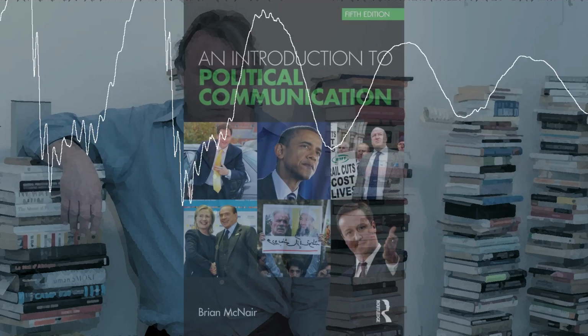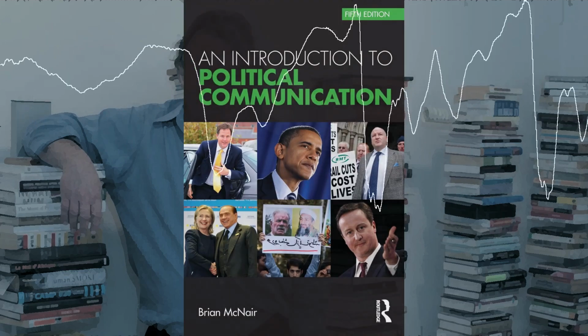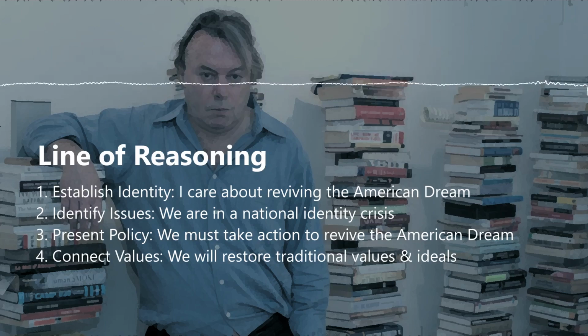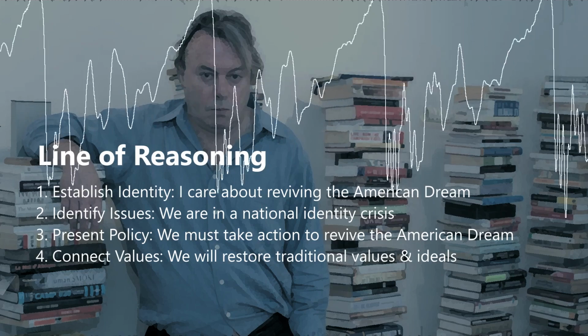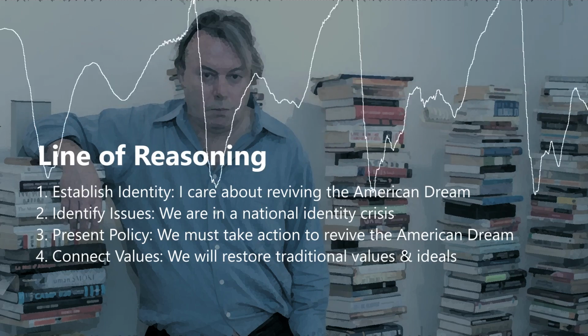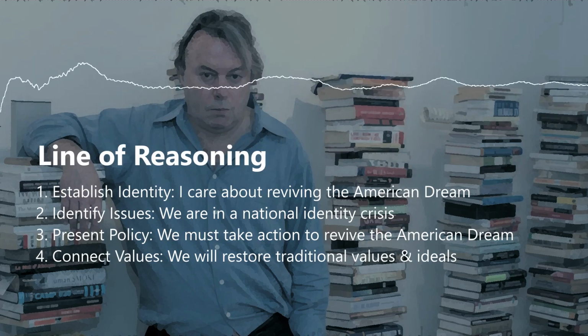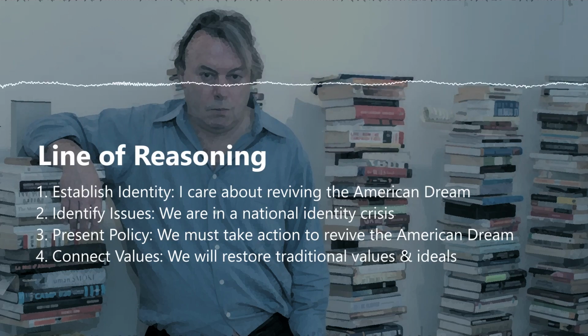I leveraged Brian McNair's 4 phases of a United States political campaign as the line of reasoning. The 4 phases of a U.S. campaign are: Number 1, establish identity. Number 2, identify issues. Number 3, present policy. And number 4, connect values. I then created claims to correlate to each of these lines of reasoning to support the thesis.